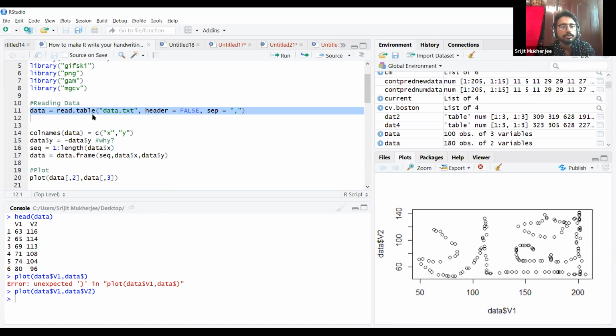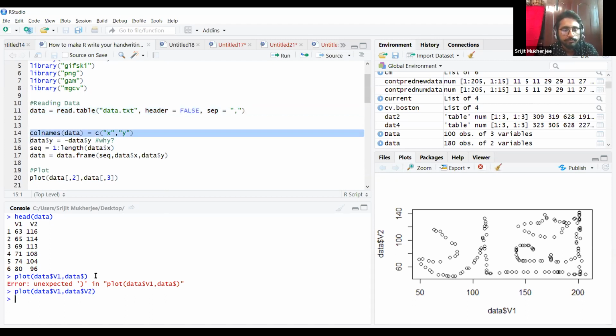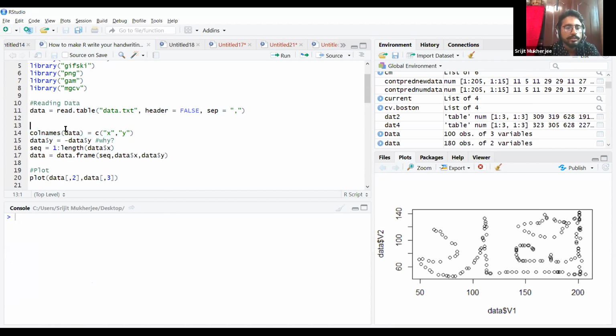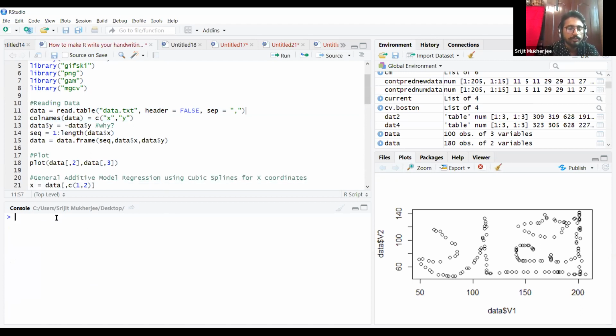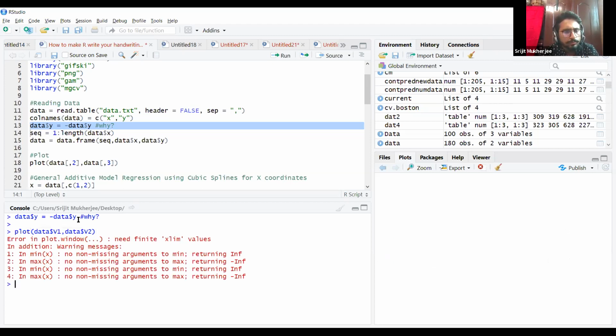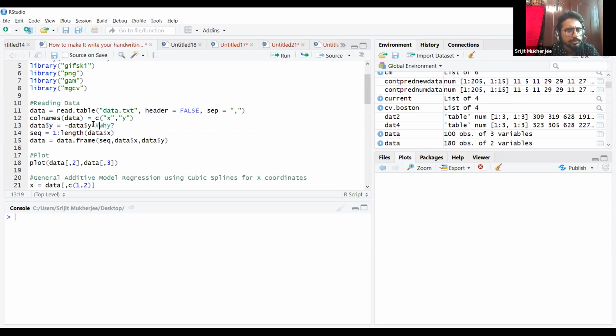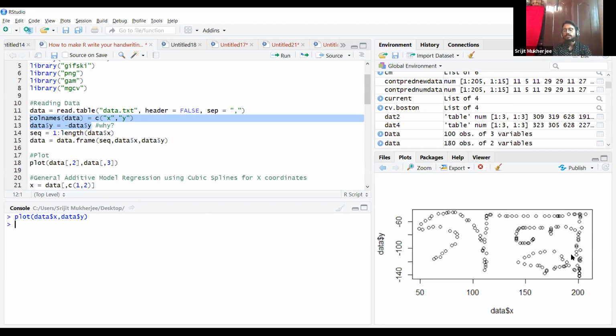So what I need to do is first name the column names. I change the column names, and see what really happened now. So X and Y are introduced, and I will just change the data to this. Now let's plot. Oh, I see. The column name is changed now. Okay, all of you can see the data now.